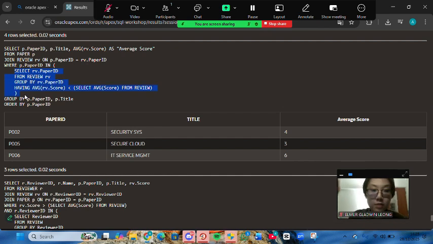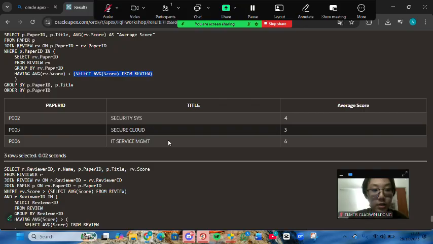For the first subquery, we just want to filter which paper is below the global average score. And this is our second subquery here. We want to count average score from each paper here. So as we can see on the result, we can see these 3 papers receive score below average here. And then we also use group by function. Do not forget this because we have average function here.